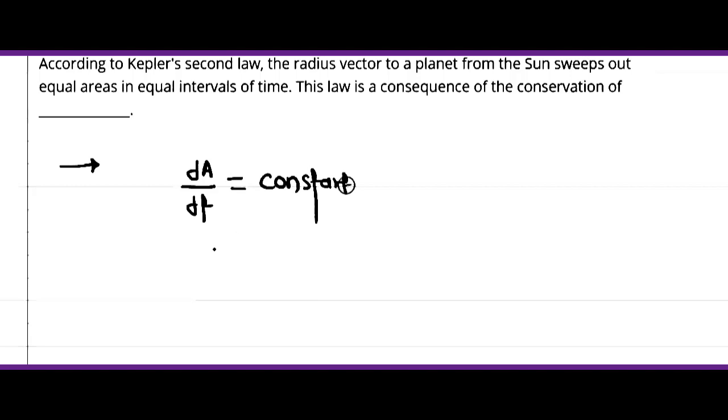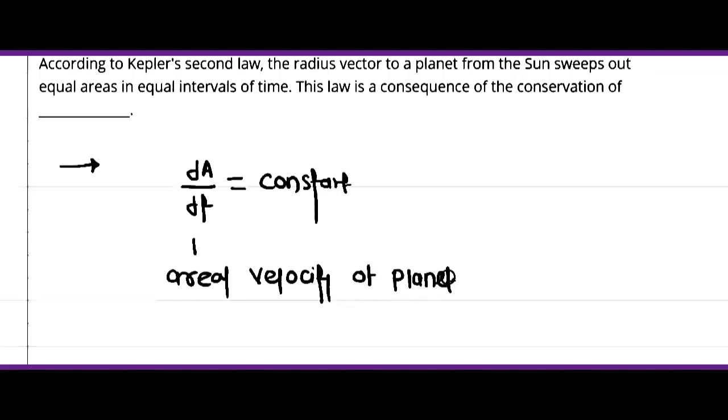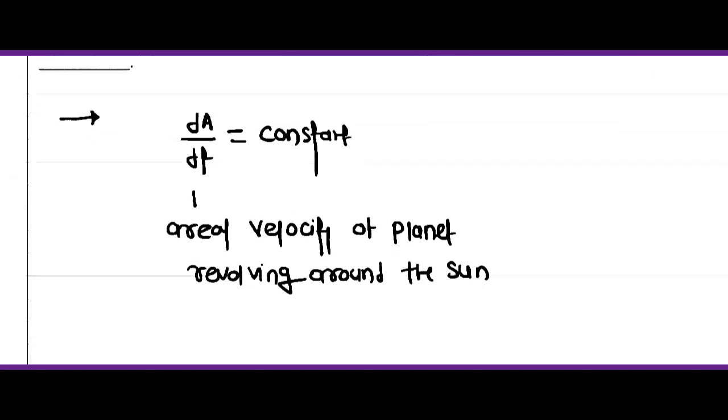constant. Here dA upon dt is the areal velocity of the planet revolving around the sun, and it is always constant.